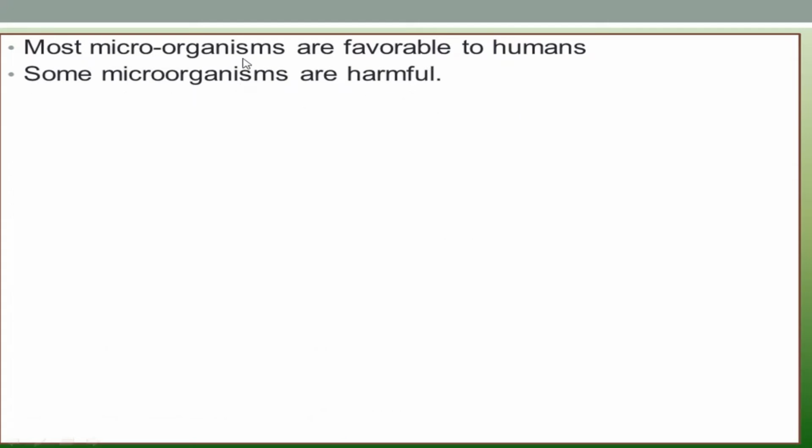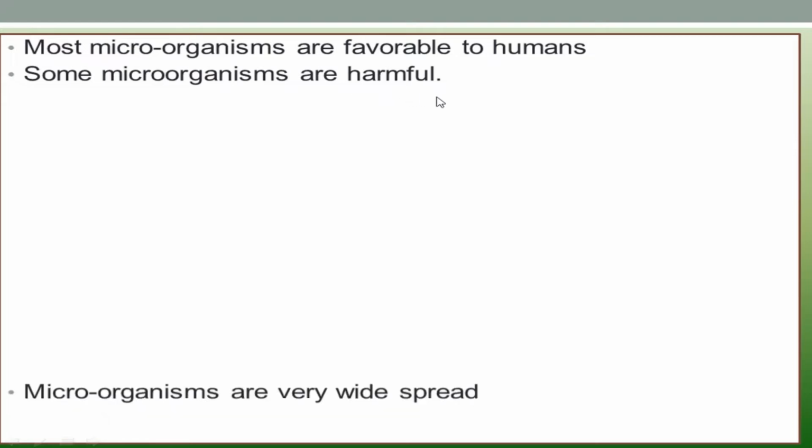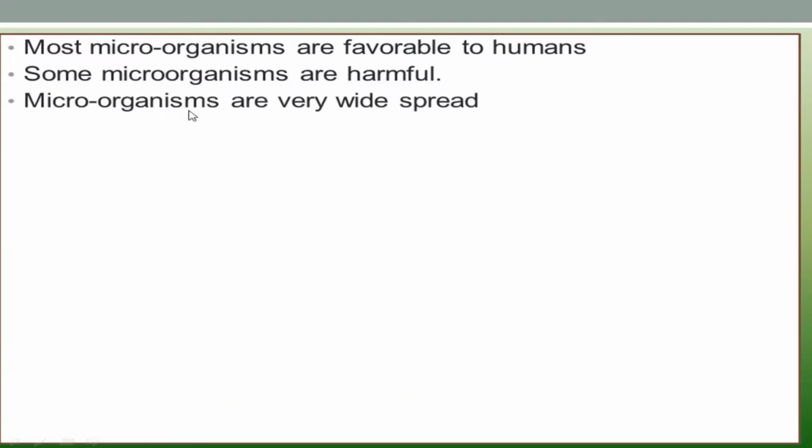In our previous point we learned that most microorganisms are favorable to humans, and as a second point we learned that some microorganisms are harmful. Next point, microorganisms are very widespread. It means microorganisms can be seen everywhere in the environments.